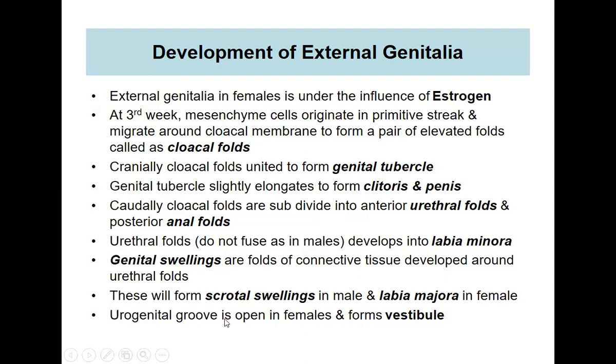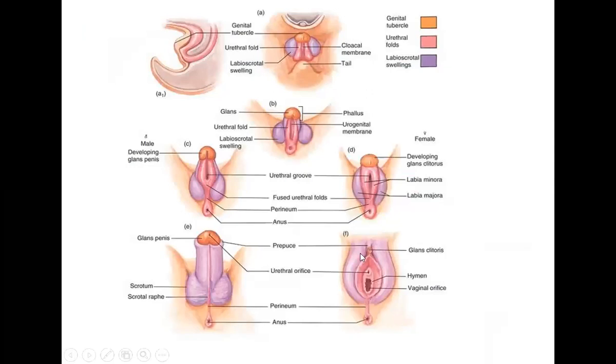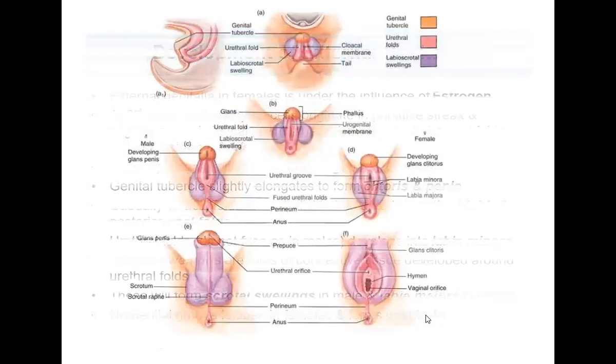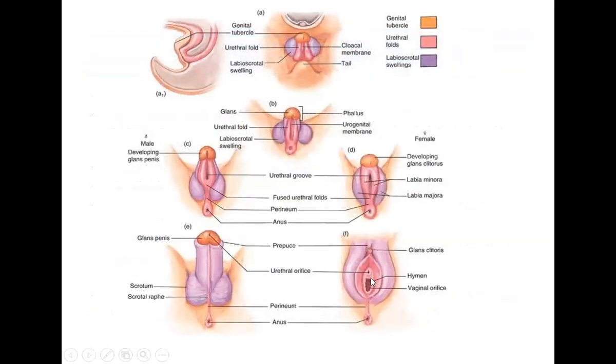The urogenital groove is open in females and forms the vestibule. In the female, the urethral folds will remain separate, and this open structure, the space within these two labia minora, will be called the vestibule.